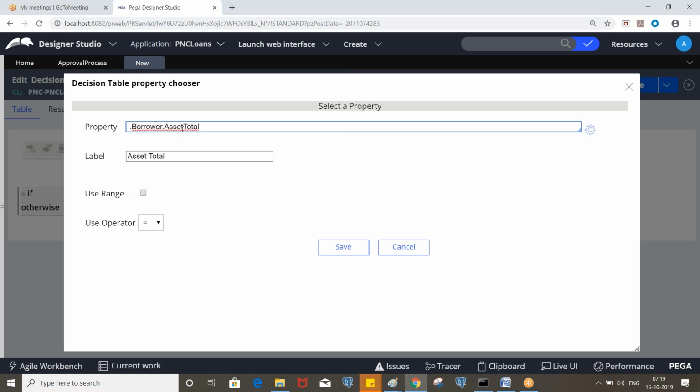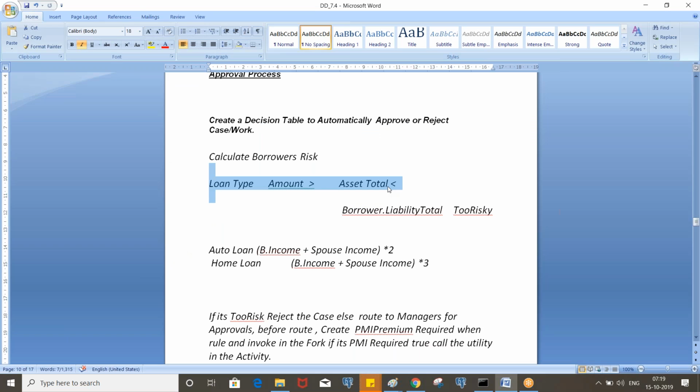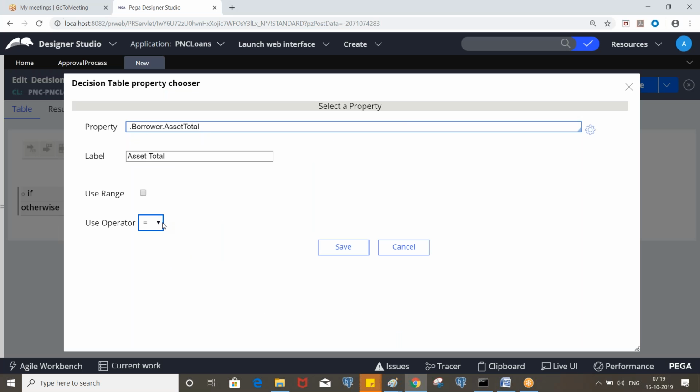And here we need to select the operator, less than or greater than. Based on the condition, or inside the condition also, we can put this operator. Let's say you are evaluating multiple rows, and in some rows you need to put less than, and in some rows greater than.